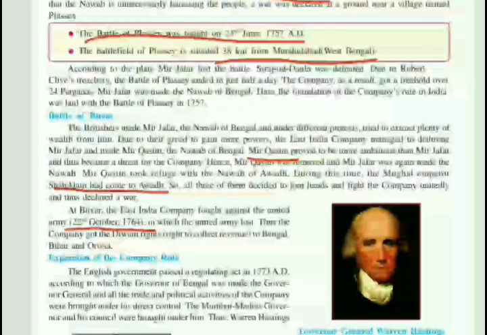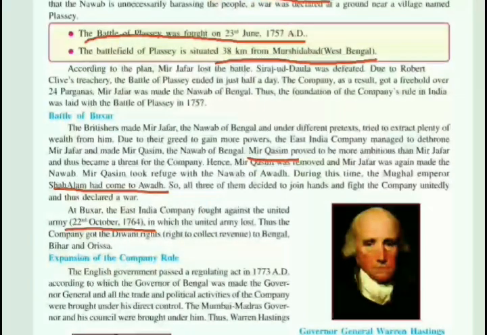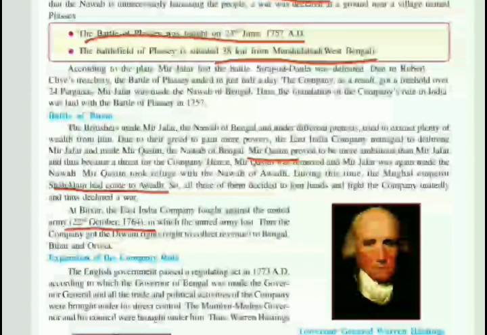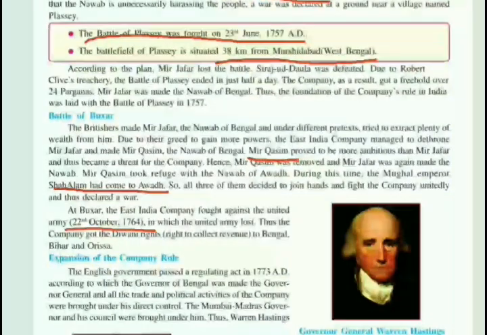Mir Qasim took refuge with the Nawab of Awadh. And one day the Mughal Emperor Shah Alam came to the Nawab. All three decided together to fight against the company and declare a war. So this war was fought at Buxar between the East India Company and this United Army on 22nd October 1764, and thus the company got the divine right to Bengal, Bihar and Orissa.